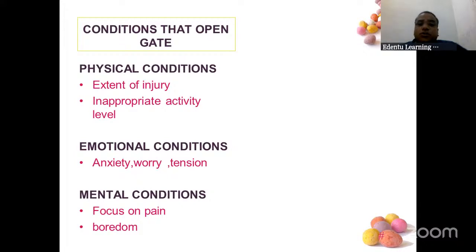Conditions that open the gate: physical condition, extent of injury, emotional condition. You always sit taking tensions, exams are there, tension, you're taking worry. So that will give you more pain. Mental condition, focusing on pain, always thinking about pain and boredom, that opens the gate and then there is pain.